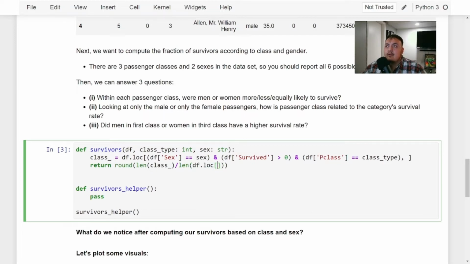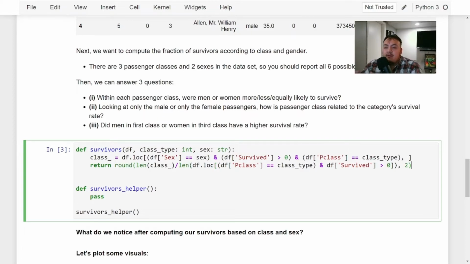And the reason we're going to do this again is because we're going to do df P class is equal to class type, and df survived is greater than 0. We want to make sure that we round to.